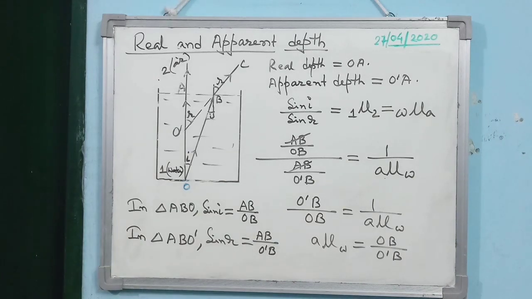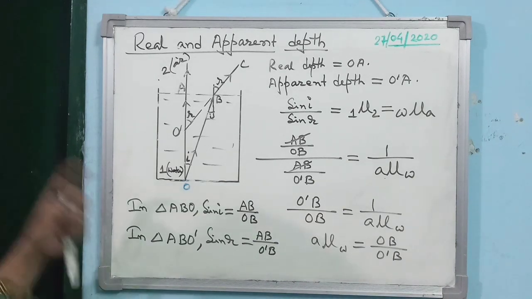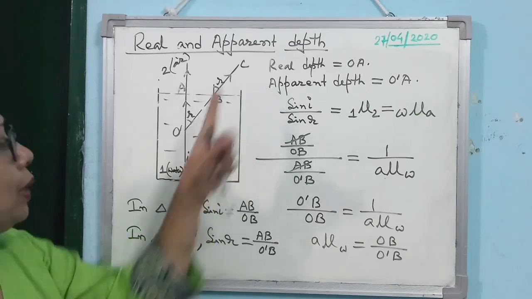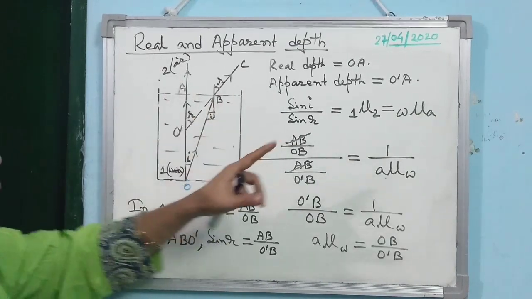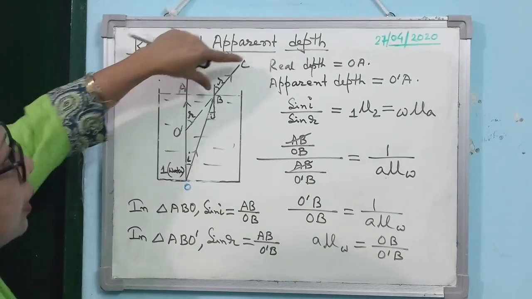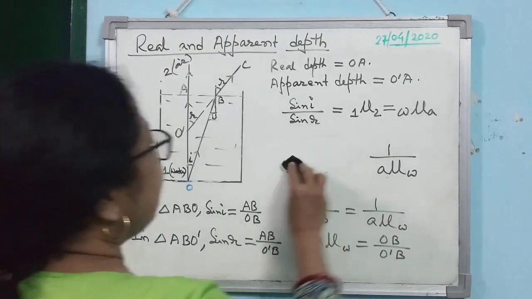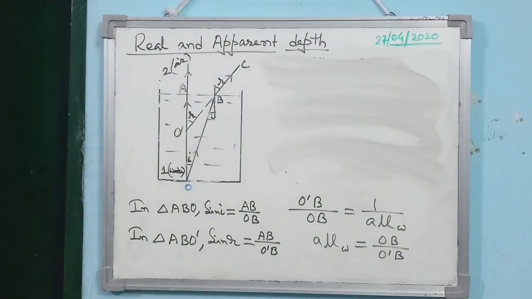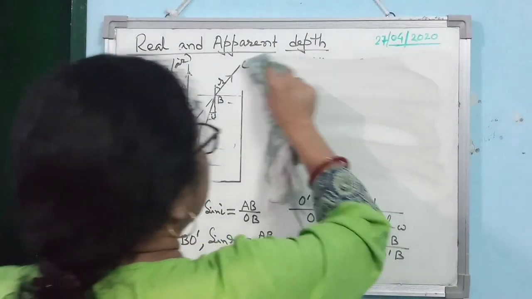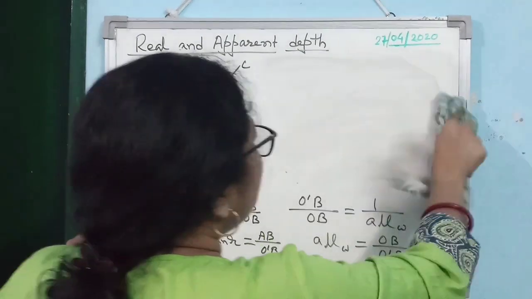Now, I am coming to this point. Just look at it. When will the observer be able to see the image O dash? When the observer eye receives this ray also, this ray also. So, if the observer eye is receiving both the rays, then what will be the size of the observer eye? Look at the diagram.